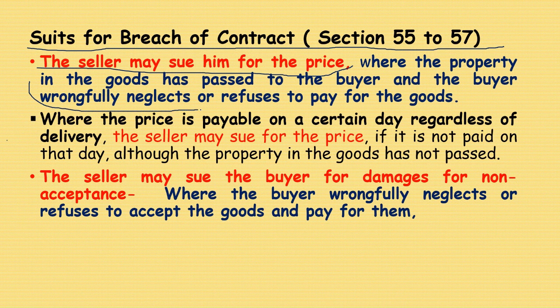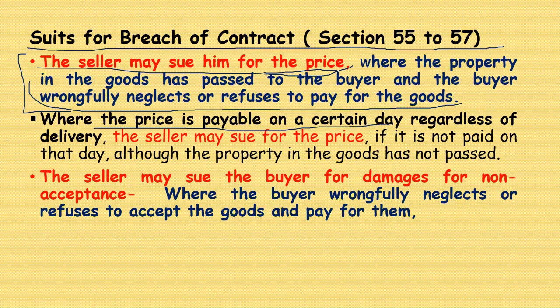If the buyer wrongfully neglects or refuses to pay for the goods, the seller has the right to proceed against him for recovery of the price, where the price is payable on a certain day regardless of delivery.